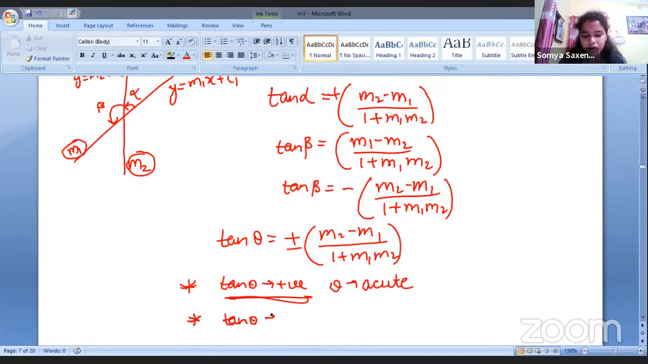And tan theta would be negative, like we'll use this negative sign here, if theta is obtuse, right?